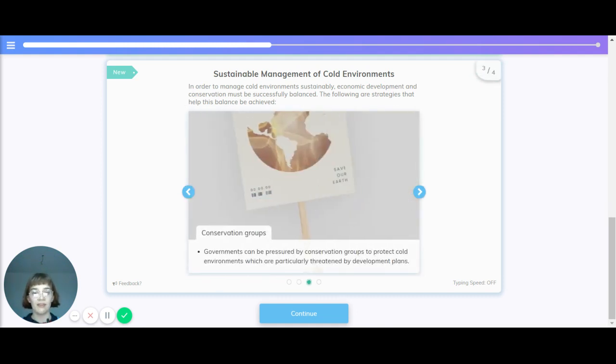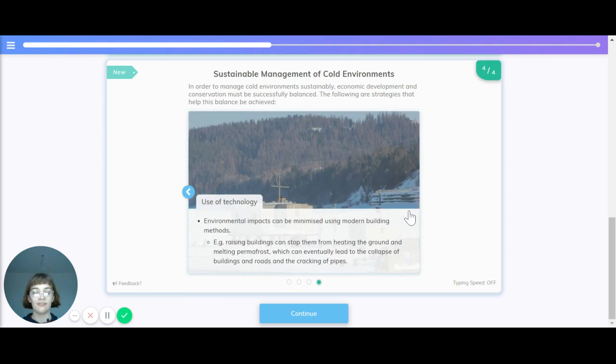Conservation groups. Governments can be pressured by conservation groups to protect cold environments which are particularly threatened by development plans. Finally, use of technology. Environmental impacts can be minimised by using modern building methods. For example, raising buildings can stop them from heating the ground and melting permafrost, which can eventually lead to the collapse of buildings and roads and the cracking of pipes.